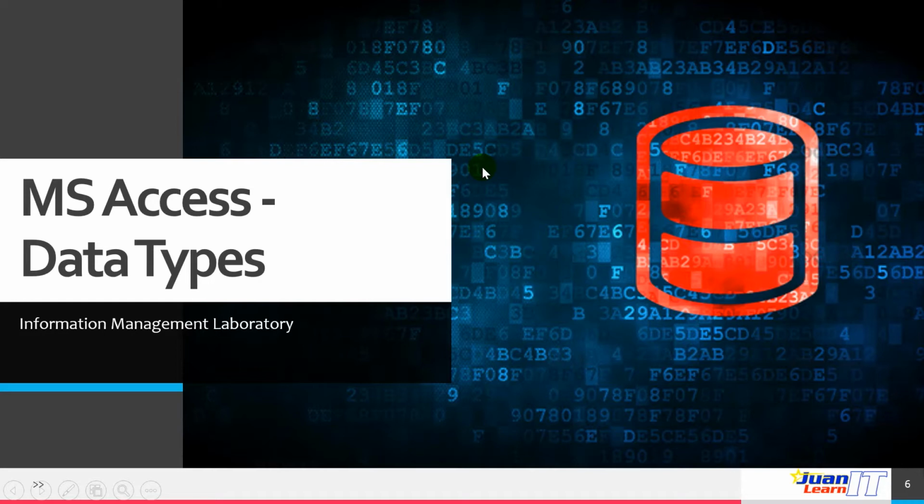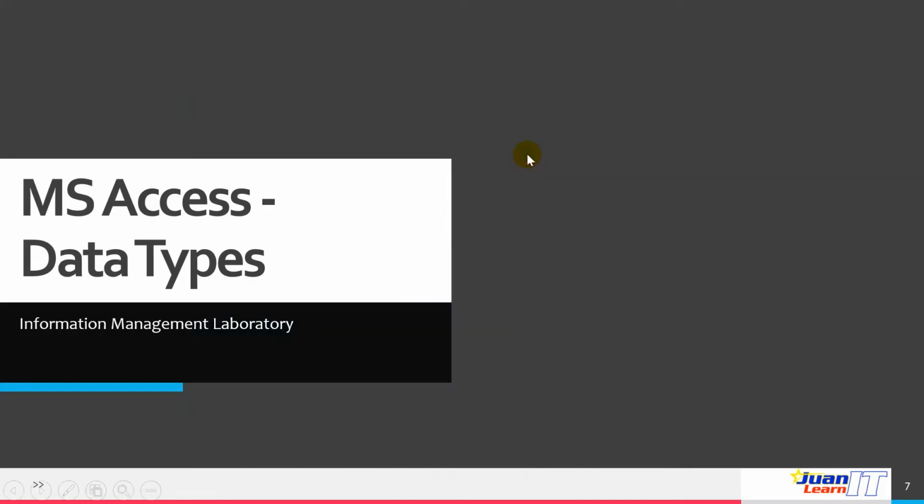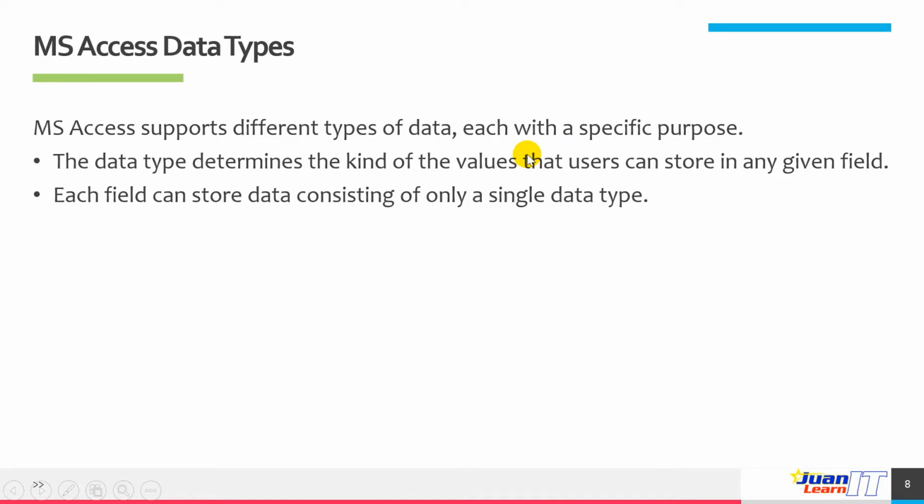Next is Microsoft Access data types. Before we move on with the next demo, let us discuss first the different data types supported by Microsoft Access. MS Access supports different types of data, each with a specific purpose.